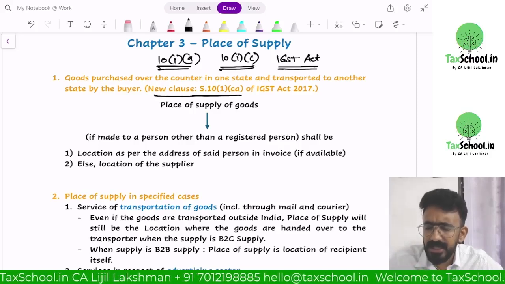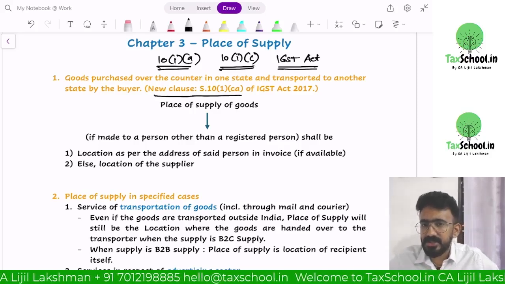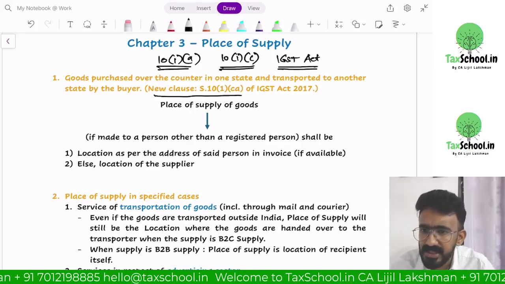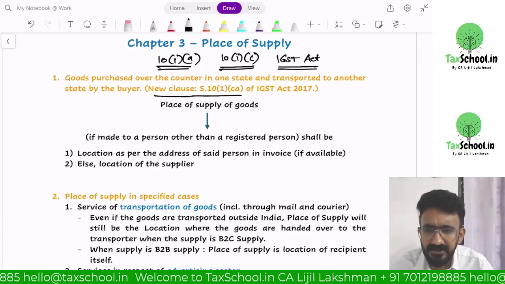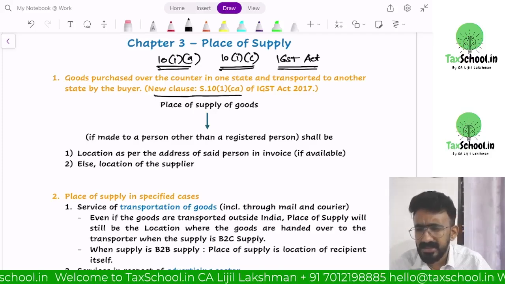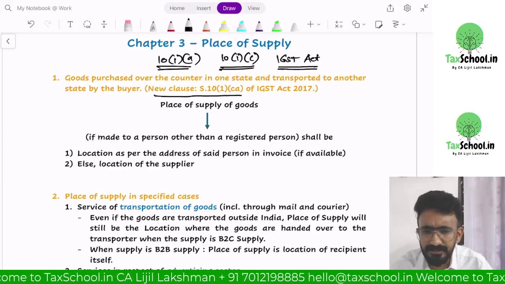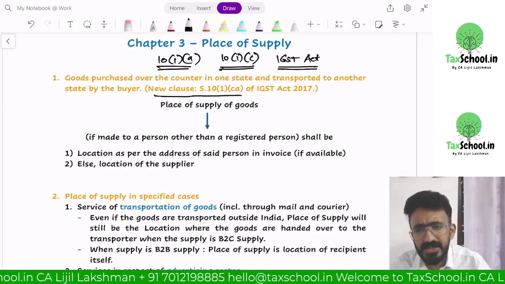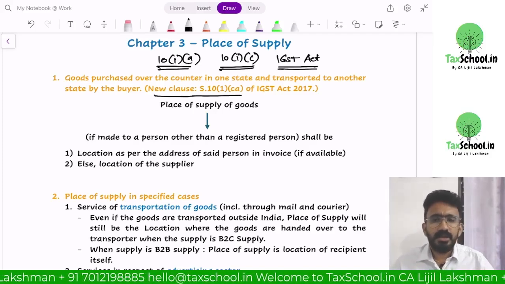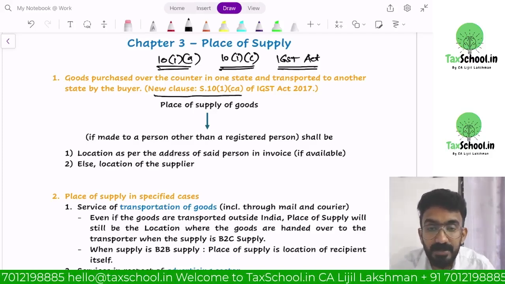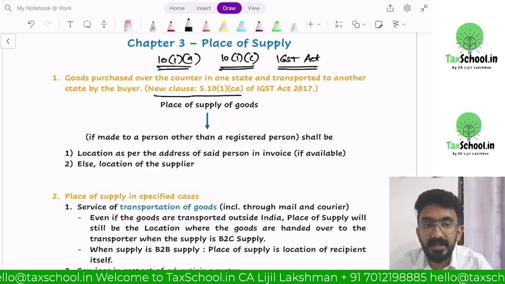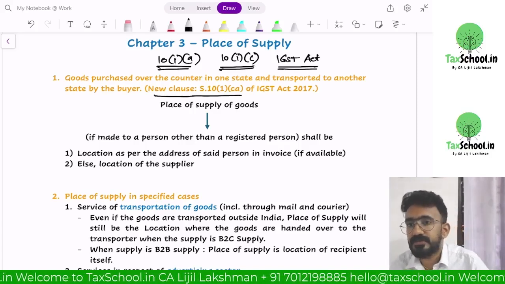If somebody in Calicut purchases goods from Calicut in Kerala itself, with no movement, then Calicut is the place of supply as well. So the provisions were incapable of understanding movement of goods in one case.